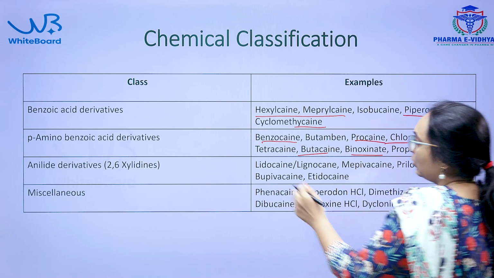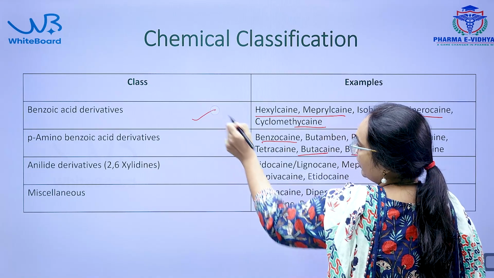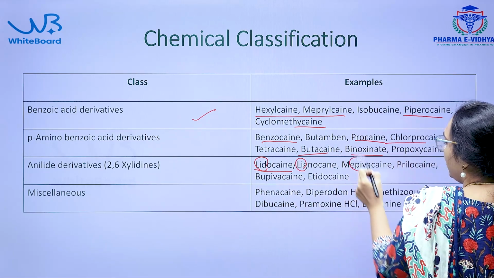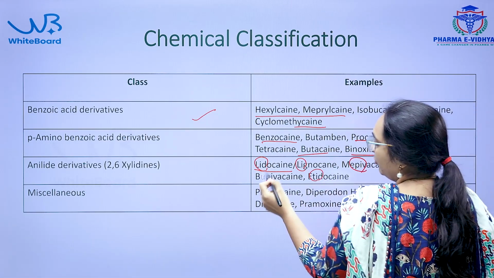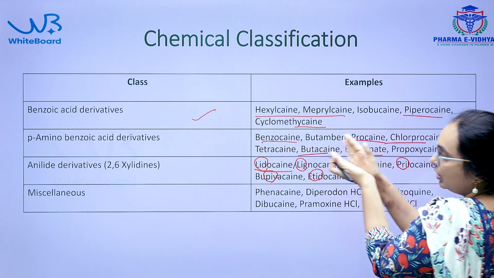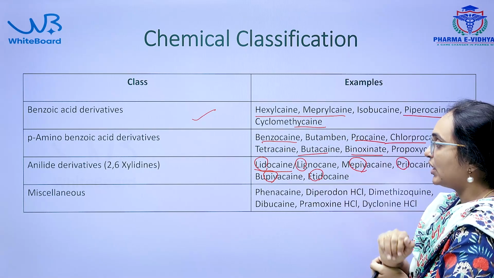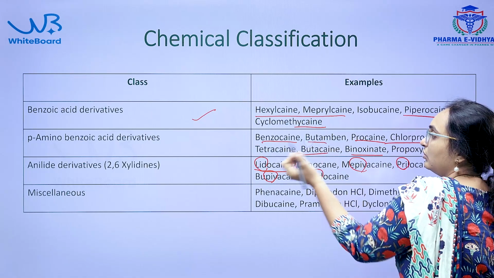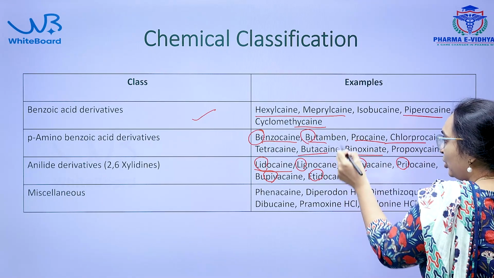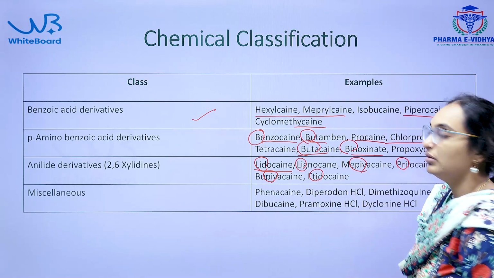Try to remember the benzoic acid derivatives, and the anilide derivatives you can identify anyhow: lidocaine, mepivacaine, prilocaine, etidocaine, bupivacaine. If you remember only these, the rest are para-aminobenzoic acid derivatives. Many start with B: benzocaine, butamben, butacaine, butoxamine.